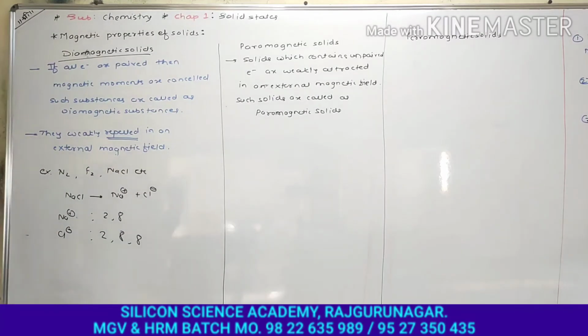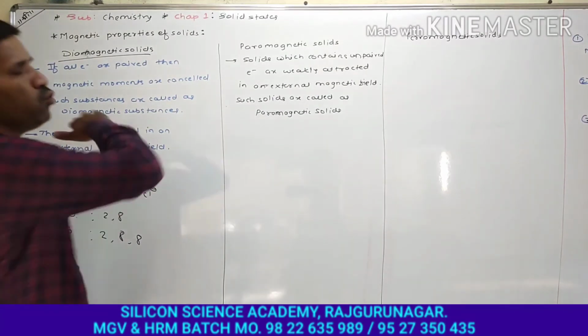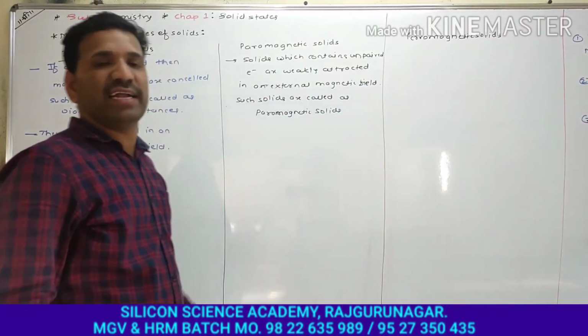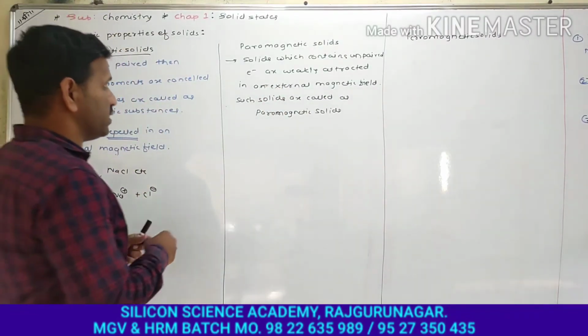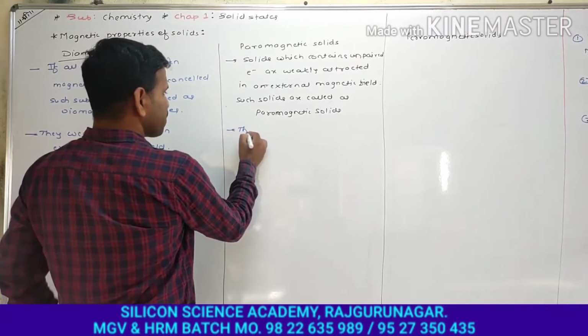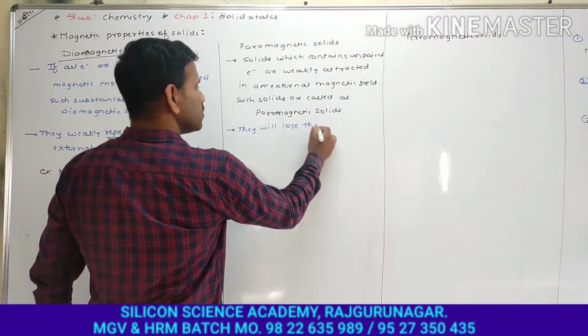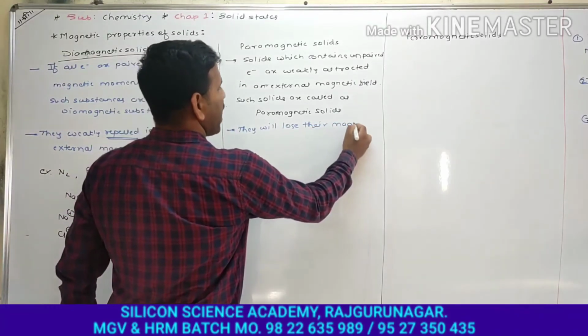But now, try to understand. They will lose their magnetic property when this external magnetic field is removed. Very important.